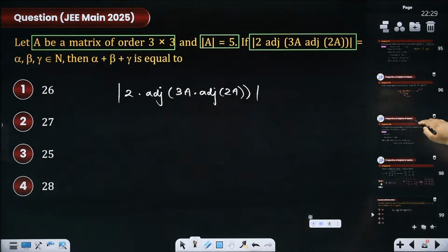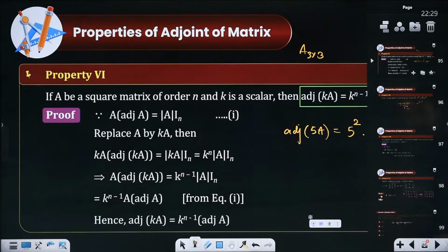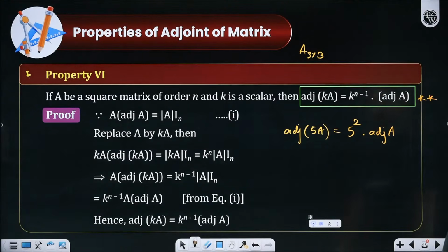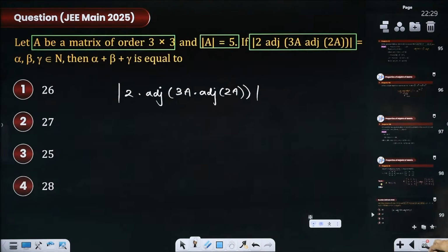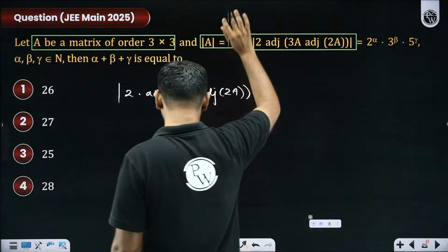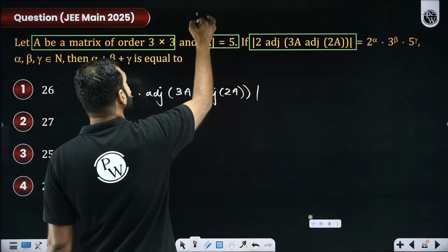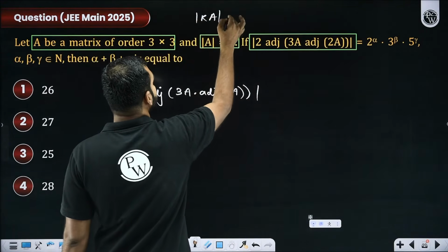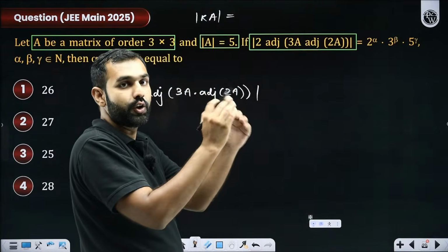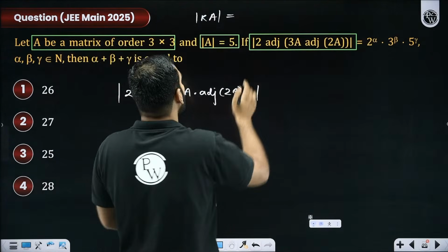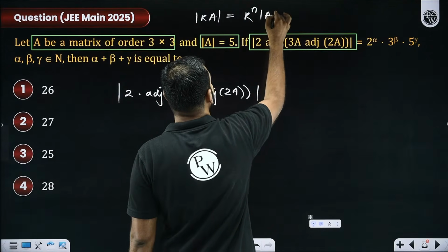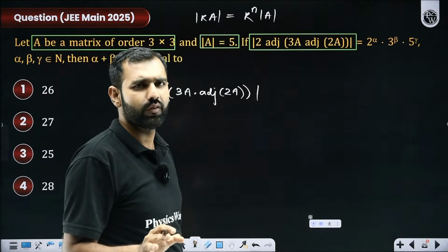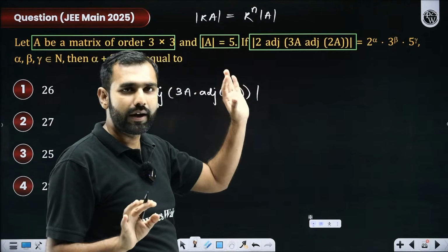First of all, let me take you towards this property. Do you remember this property? Adjoint of K. Okay, forget that. Not this one. Actually, I need to first of all come out of this. Pay attention, everyone. Do you remember the one property which I told you in the beginning? If there is determinant of kA, then we say k to the power n times determinant of A. Do you remember that? Yes or no, everyone? This is the property we already discussed.